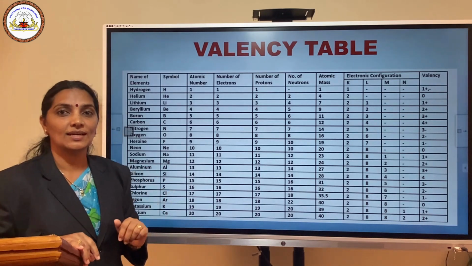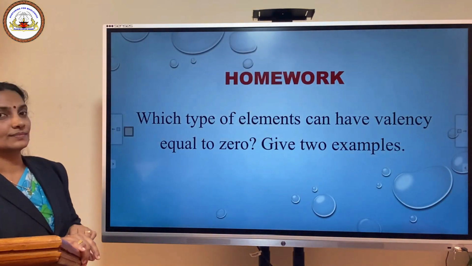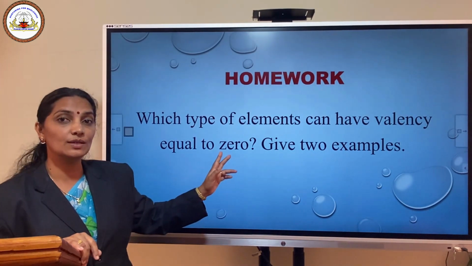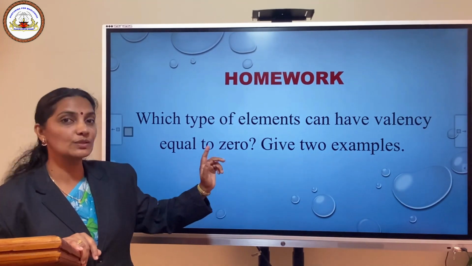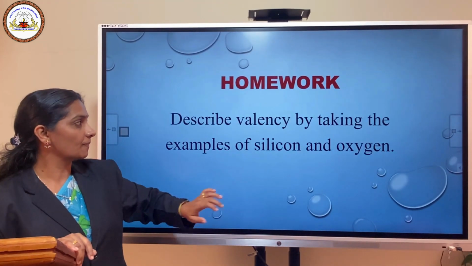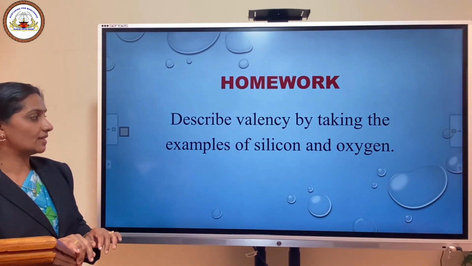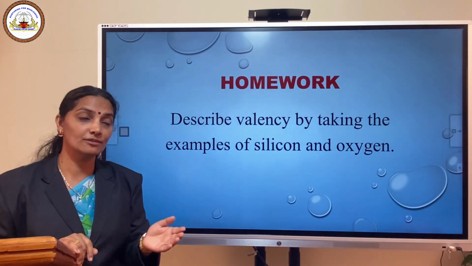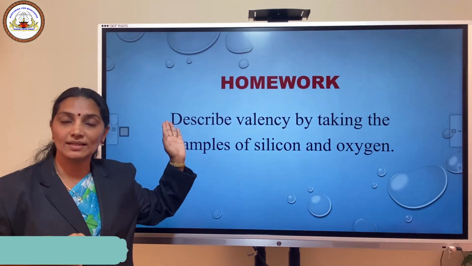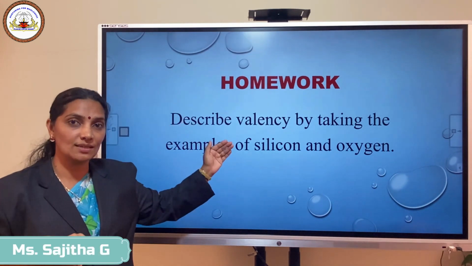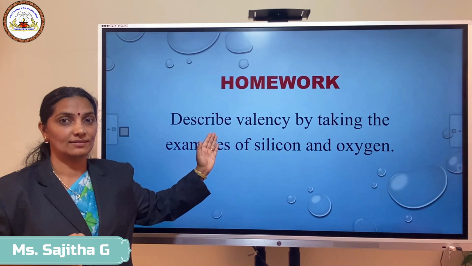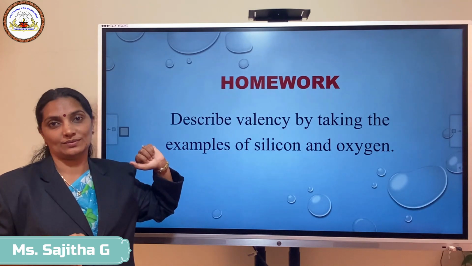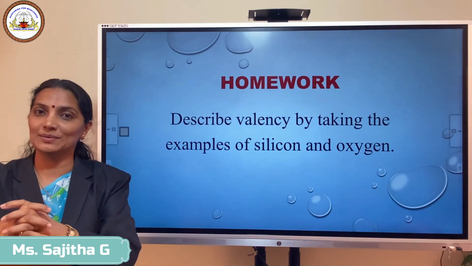Now we have some assignments. First one, which type of elements can have valency equal to 0? Give 2 examples. Describe valency by taking the examples of silicon and oxygen. You will get the atomic numbers of these elements from the table given on the last board, and by using that table you can explain valency. Also you will get elements having valency 0. So we conclude the lesson now. Thank you.